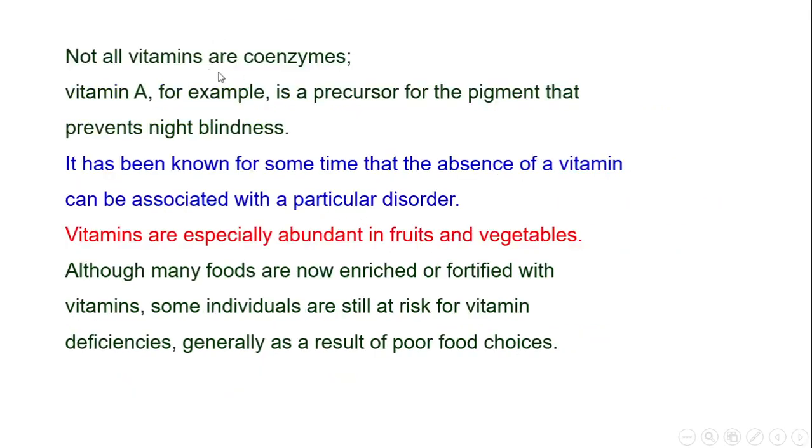Not all vitamins are coenzymes. Vitamin A, for example, is a precursor of the pigment that prevents night blindness. It has been known for some time that the absence of vitamins can be associated with particular disorders. Vitamins are especially abundant in fruits and vegetables, although many foods are now enriched or fortified with vitamins. Some individuals are still at risk for vitamin deficiencies, generally as a result of poor food choices.